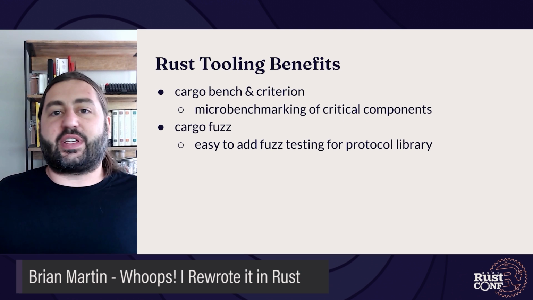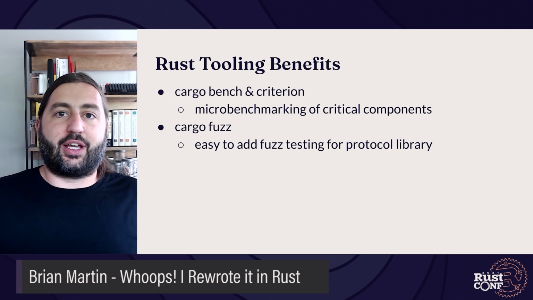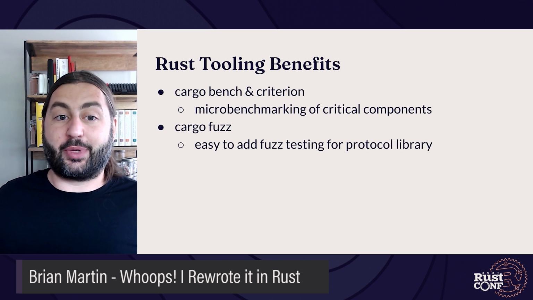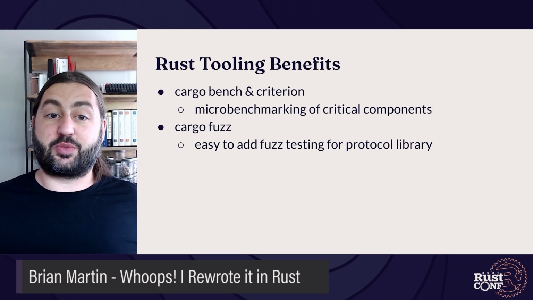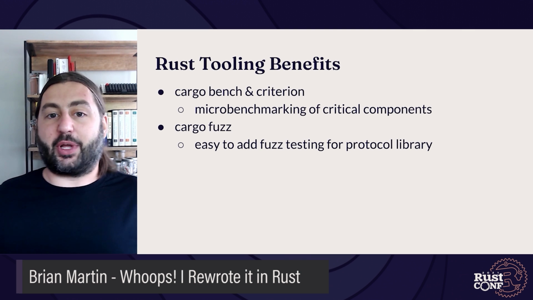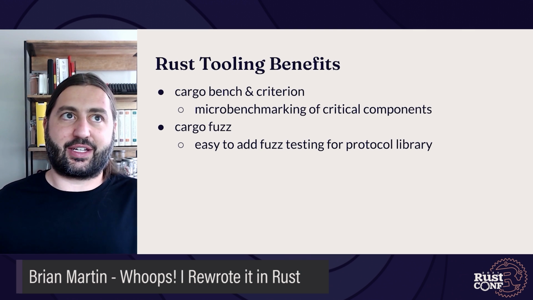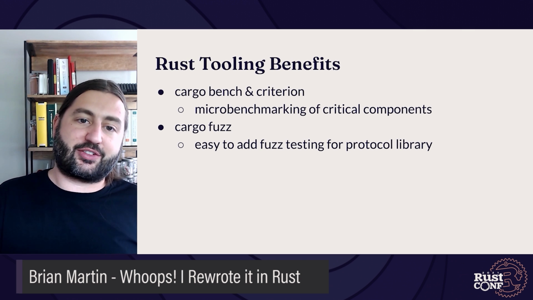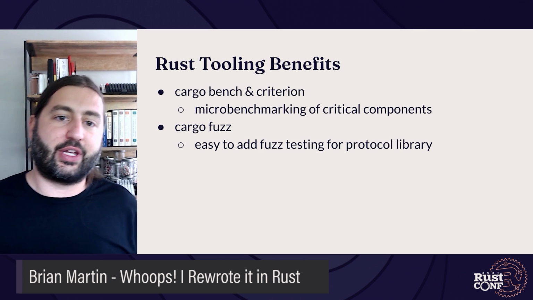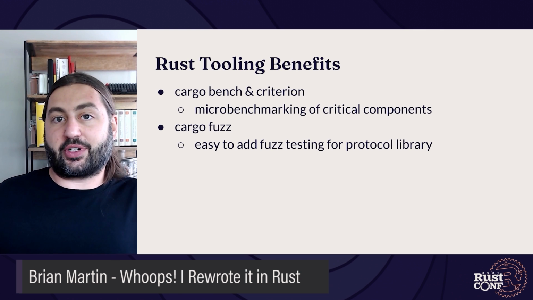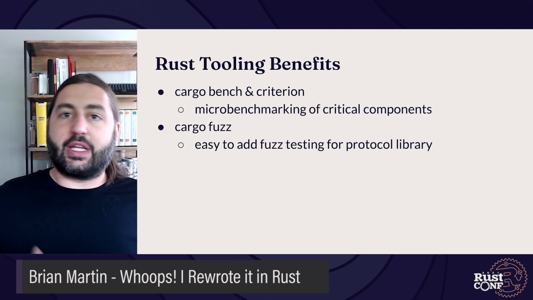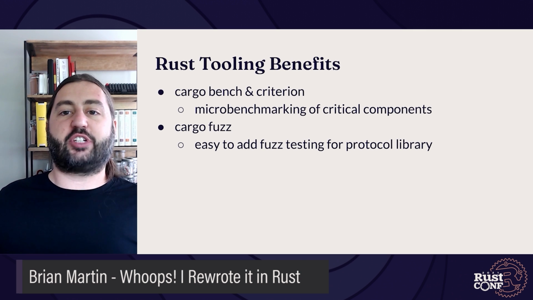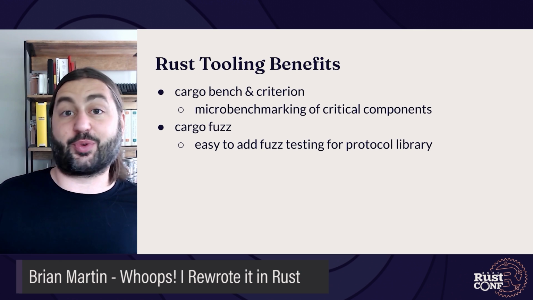As I mentioned before, Rust has awesome tools. Some of the tools that really helped me out a lot in making sure that my code was performant and solid were Cargo Bench with Criterion, doing microbenchmarking of critical components like parsing and the storage library itself and how the hash table works and all these really low-level things. Being able to have microbenchmarks for those critical components really helped me make sure that each of these was very efficient and that as I started making more changes, I wasn't going to have a performance regression.